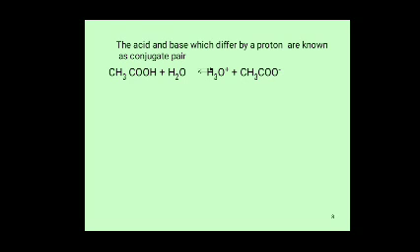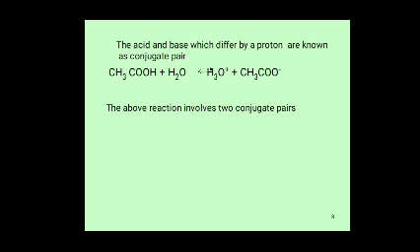CH3COOH plus H2O gives H3O plus and CH3COO minus. The above reaction involves two conjugate pairs. CH3COOH donates a proton to the water molecule, so it acts as acid. After donating the proton, it forms CH3COO minus, which acts as base. One is an acid that converts to a base.